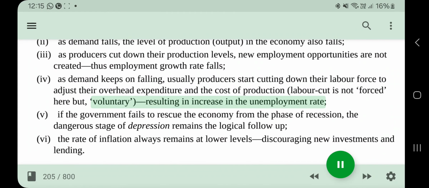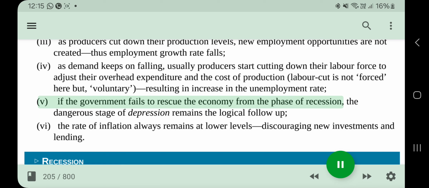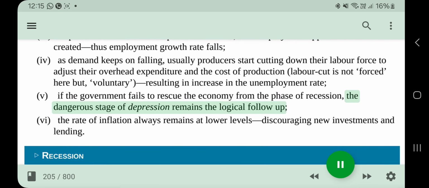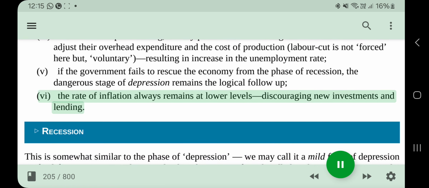Labor cut is not forced here but voluntary, resulting in increase in the unemployment rate. V. If the government fails to rescue the economy from the phase of recession, the dangerous stage of depression remains the logical follow-up. VI. The rate of inflation always remains at lower levels, discouraging new investments and lending.